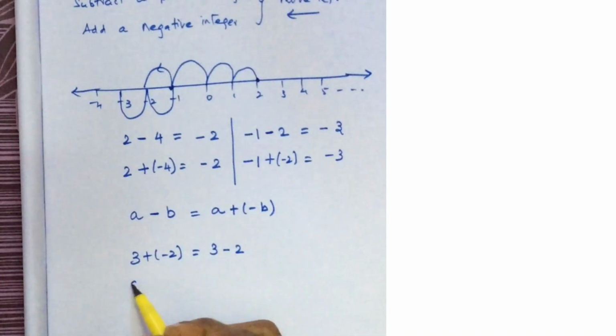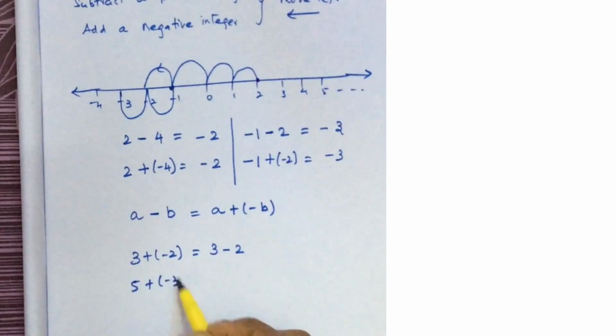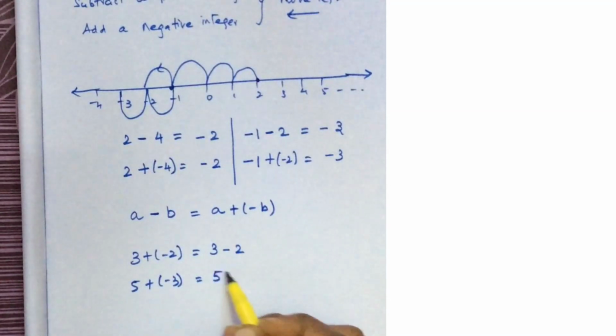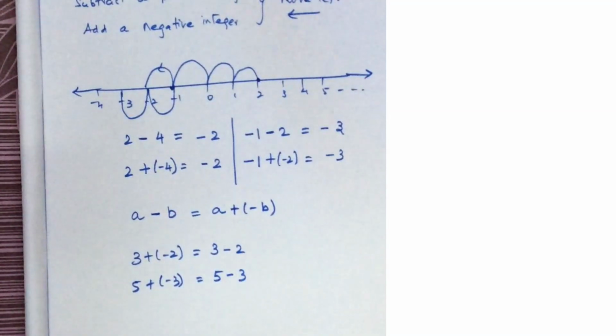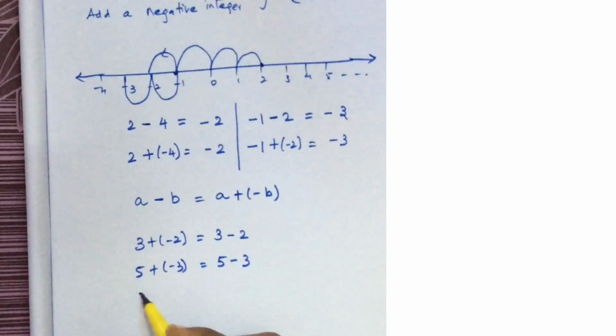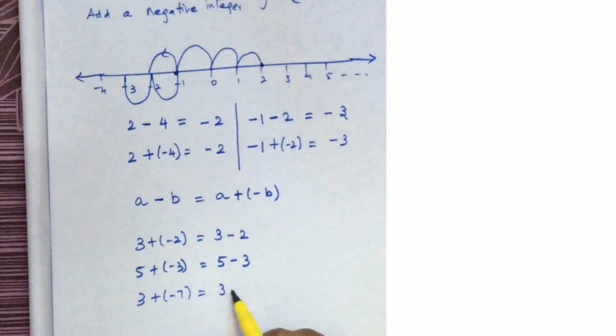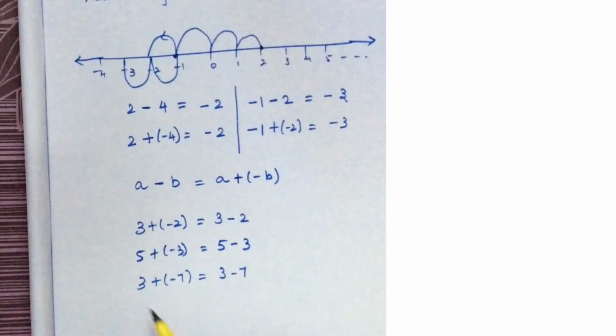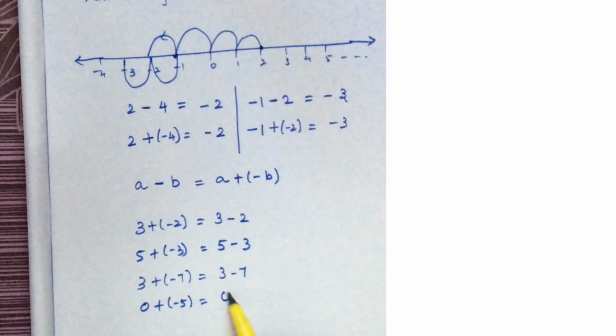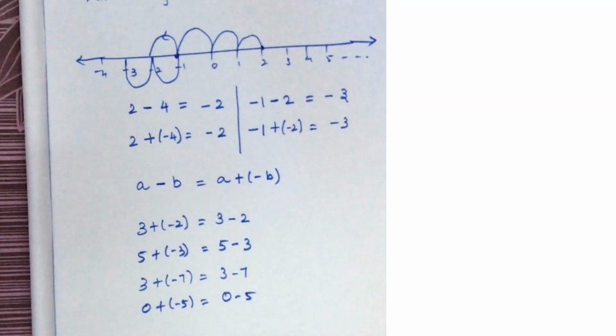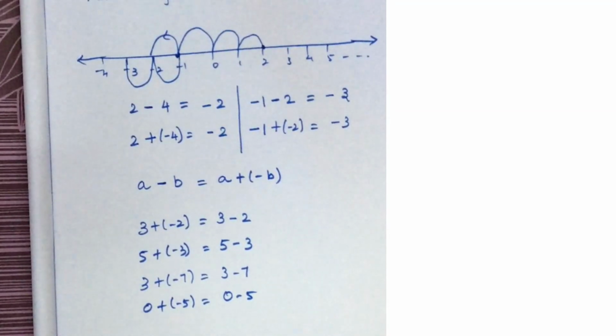Any example: 5 plus of minus 3 equals 5 minus 3. 3 plus of minus 7 equals 3 minus 7. 0 plus of minus 5 equals 0 minus 5. These are some examples. Up to now, we studied how to add and subtract integers on a number line.